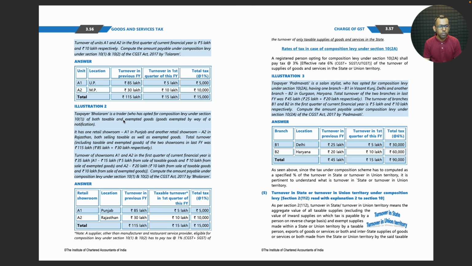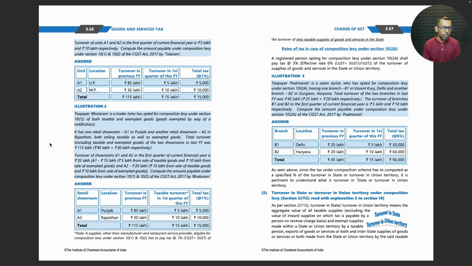Next, taxpayer Bolaram is a trader who has opted for composition levy under section 10 subsection 1, dealing in both taxable and exempted goods, exempted by way of a notification. It has one retail showroom A1 in Punjab and another retail showroom A2 in Rajasthan, both selling taxable as well as exempted goods. Total turnover of the two showrooms in the last financial year was 1 crore 15 lakhs, 85 plus 30 lakhs.